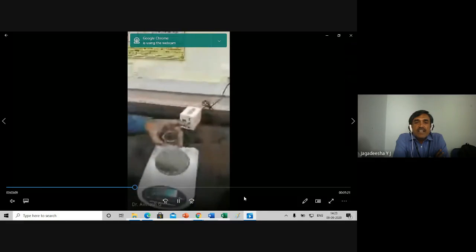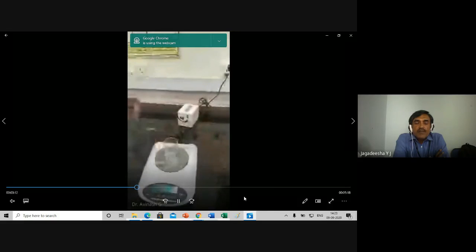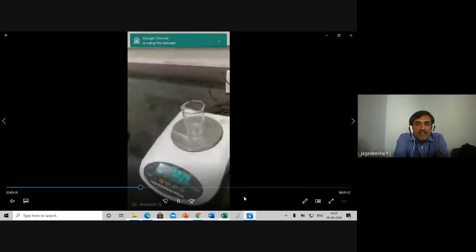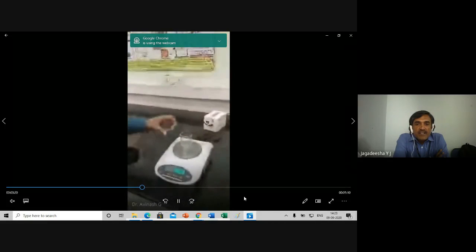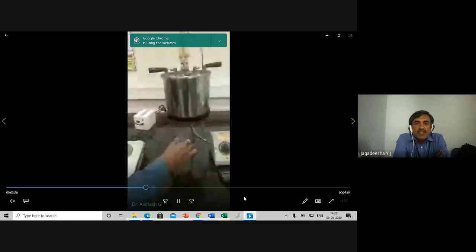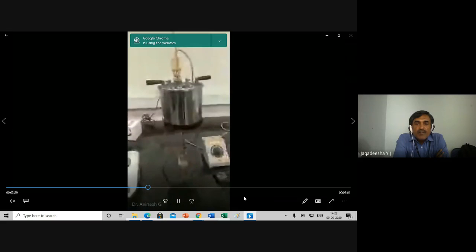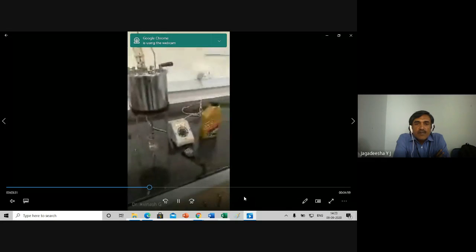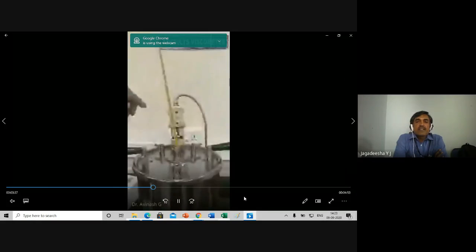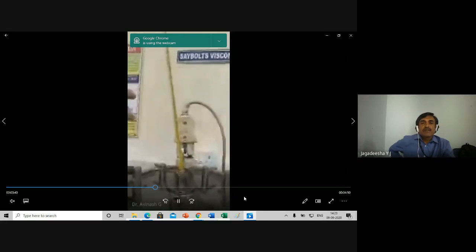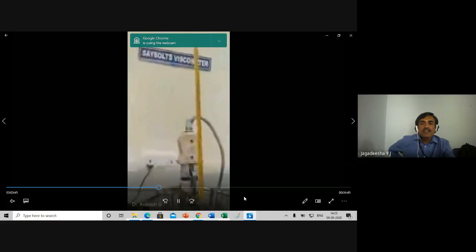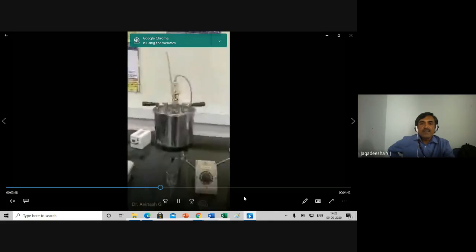The beaker is taken. Initially, weigh the mass of the flask; it is showing around 50 grams. Now remove that one and keep it aside. Note down the mass of the beaker and put that beaker below the upper water viscometer apparatus. And note down the temperature at this time. You know that viscosity is a function of temperature. The thermometer shows the temperature of that oil.